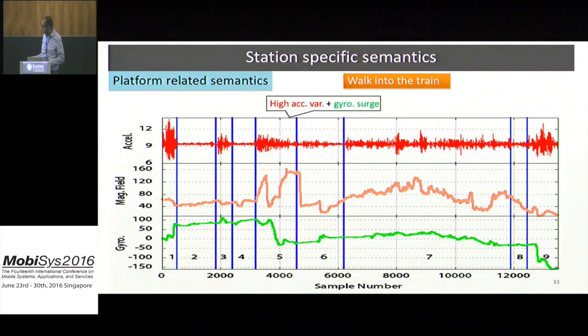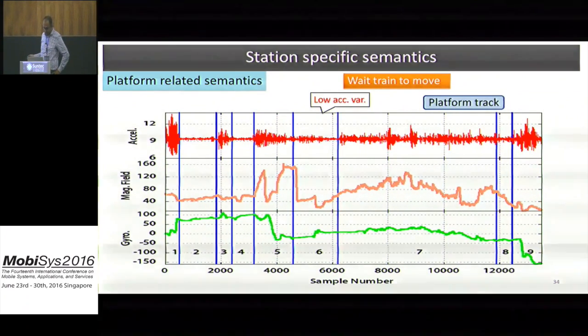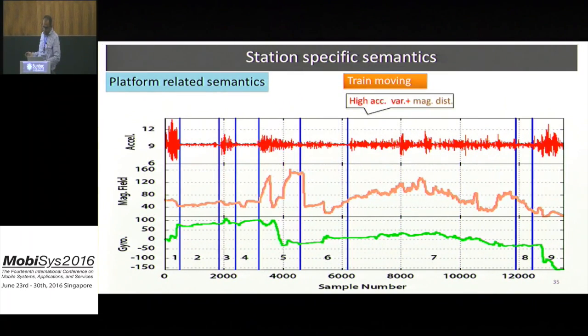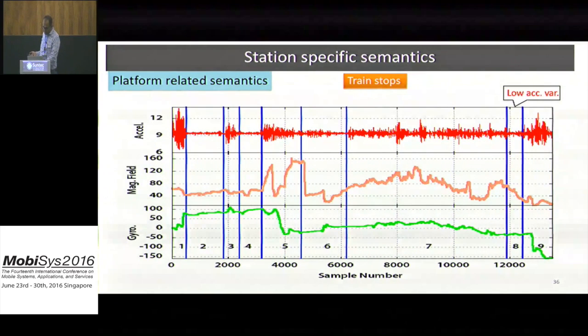And at the same time, if we see the gyro reading at this section, we will find that there is a change because the user has to change his direction to be aligned with the train. After that, the user has to wait for the train to move, so the user will be stationary. And when the train starts to move, we will see a unique signature of acceleration, which can be detected by any transportation mode detection. We also add another feature because when the train starts to move, there will be a significant magnetic distortion from the train machinery that will be sensed by the magnetic field.